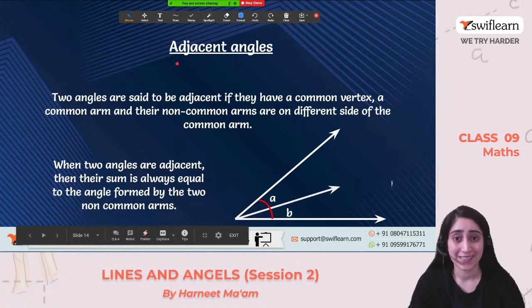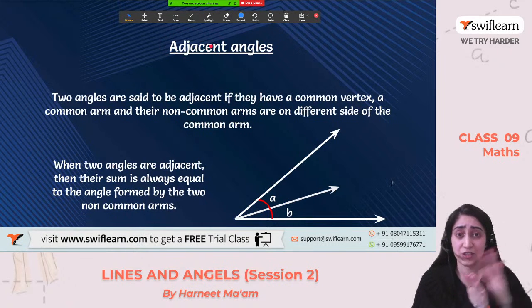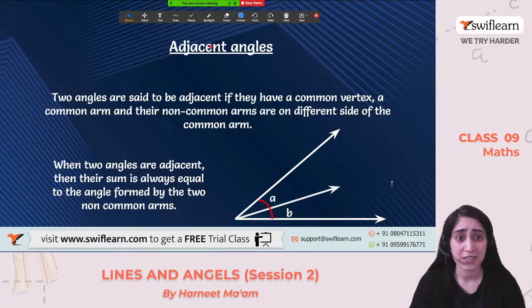Moving on to the third type, that is adjacent angles. What do we mean by adjacent? Something which is together, right? It's adjacent to each other. That is what we say. So by the name itself, we are able to classify what type of angle it is.